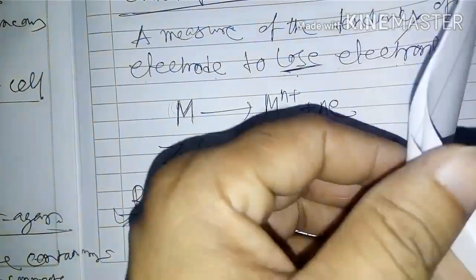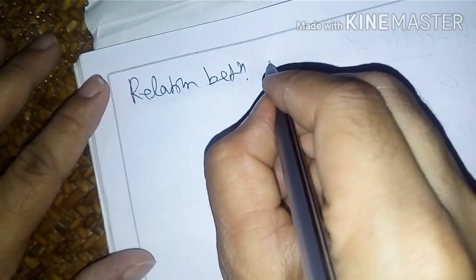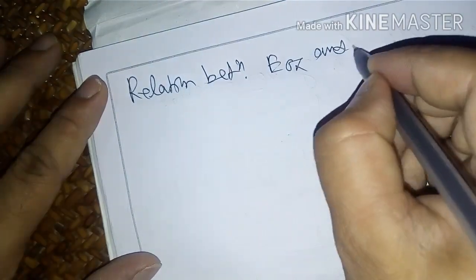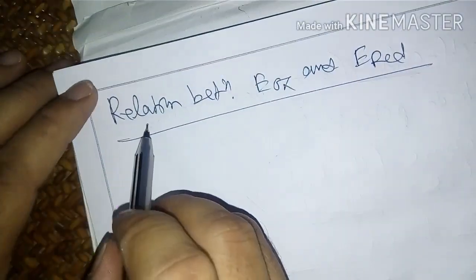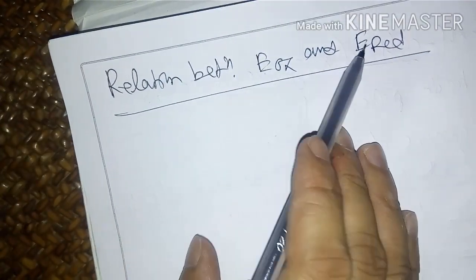Now, another one: the relation between E oxidation and E reduction.